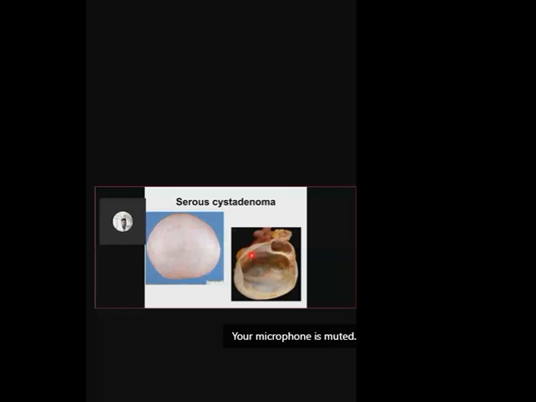Right? So this is the cut section. When you cut it open, a fluid has already been thrown out, so it will be filled with clear watery fluid, and it will have either a single cavity or multiple cavities. Okay, so you can see two cavities. This is the normal component of the ovarian tissue, the upper part. This is all the cystic component.